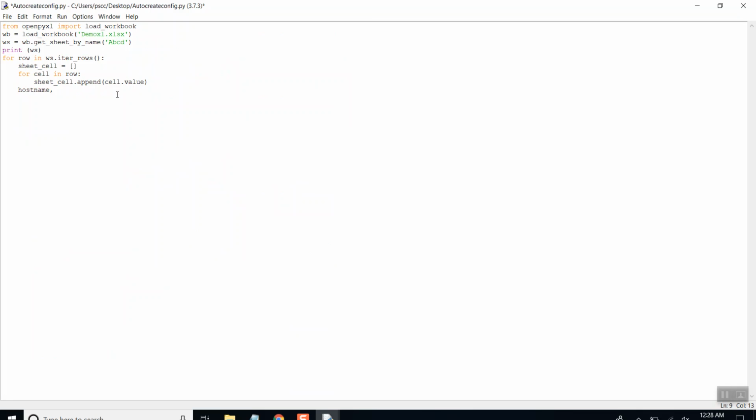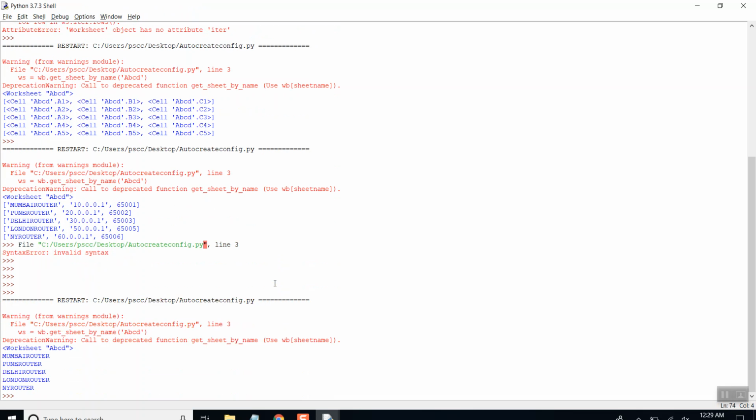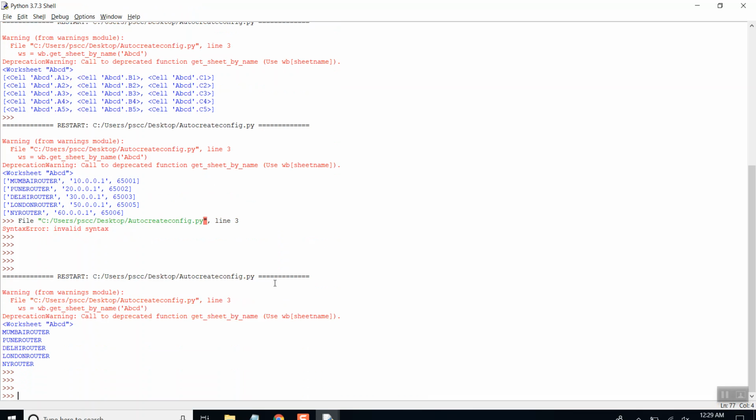The first one will be hostname, second will be IP address, and then the third one will be AS number, and we will use them like this. So let me print out the hostname first of all. Let's see if this works. Alright, it does.